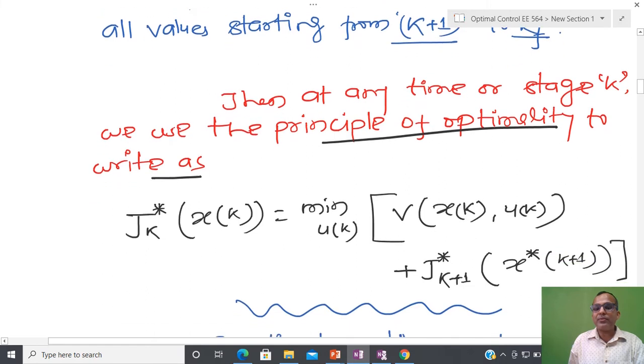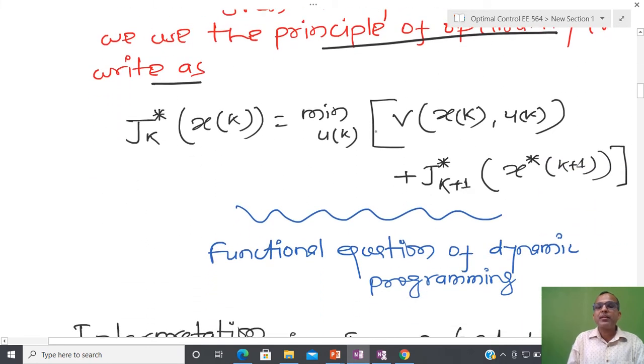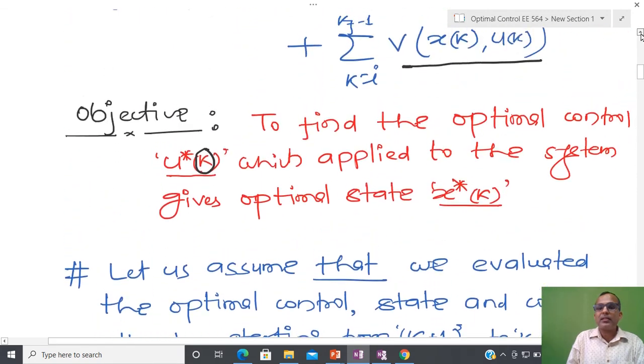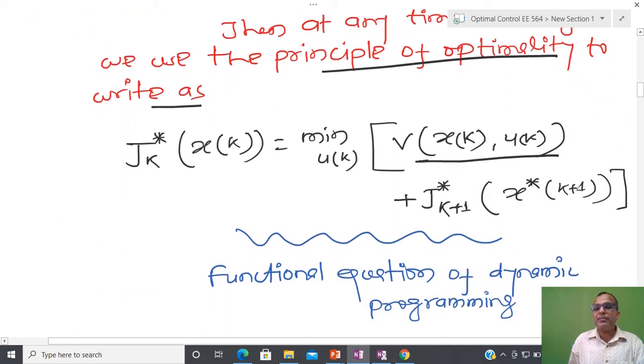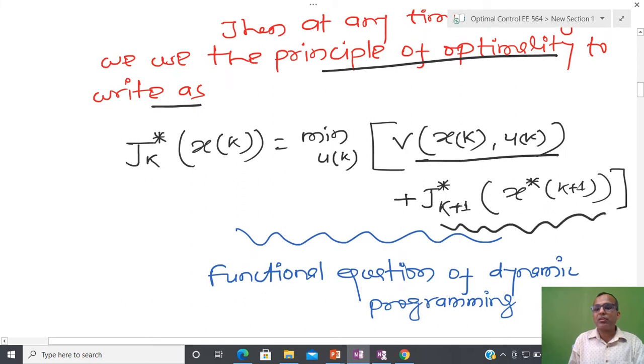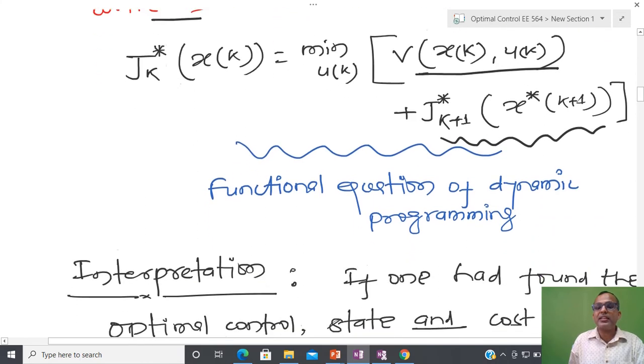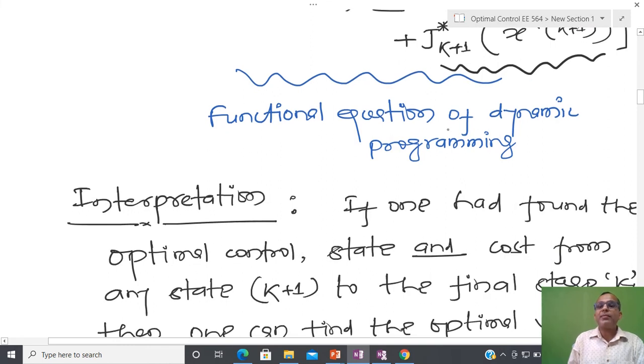After that, we have to minimize this quantity. So I have this quantity, which is nothing but what I have here, and after that I have the previous cost, since we are moving in a backward way. Backward means I have this final cost, and whatever cost I have after that should be minimal for all k. This particular equation is the functional equation of dynamic programming.